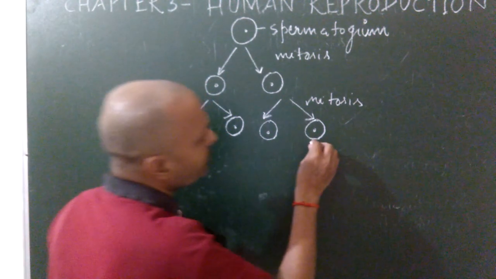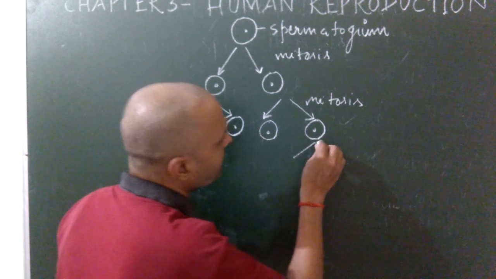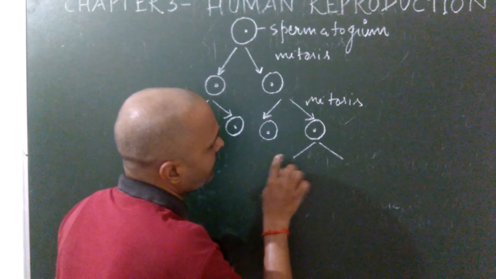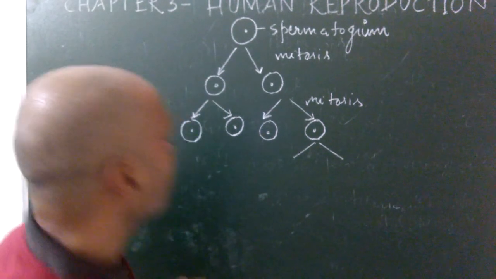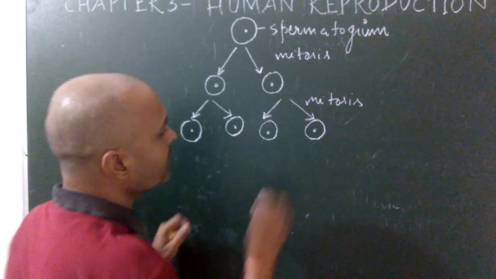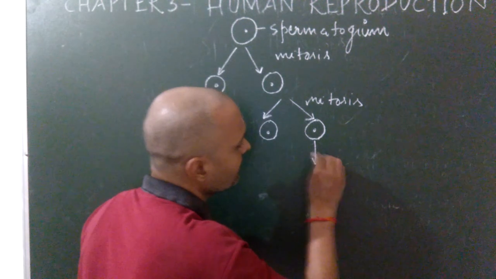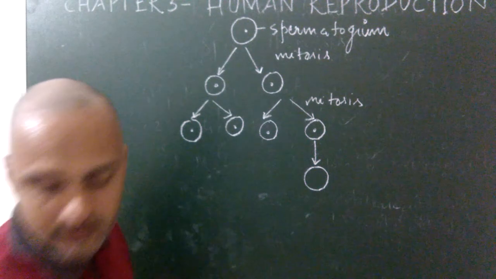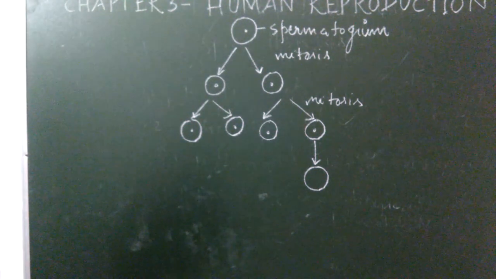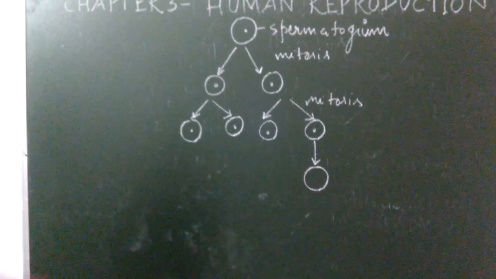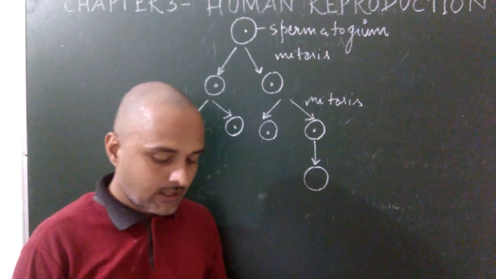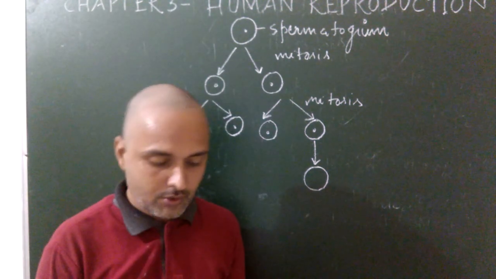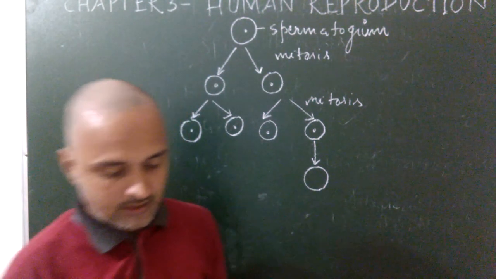Suppose that it produces two types of cells, type A and type B. Some cells become enlarged in size and are known as the primary spermatocyte.